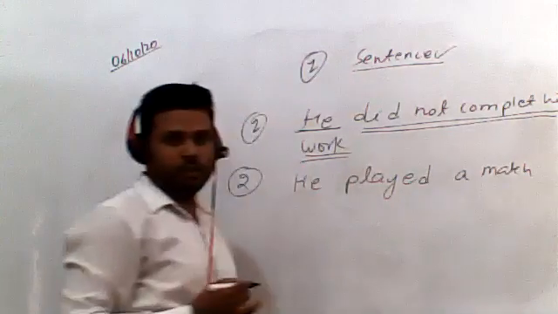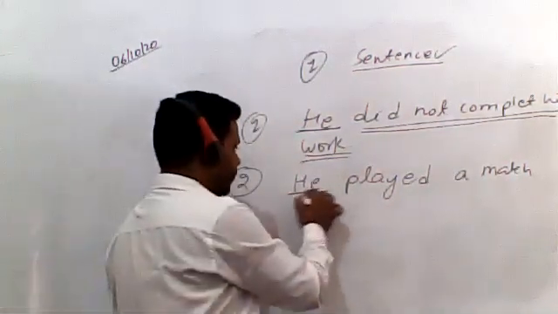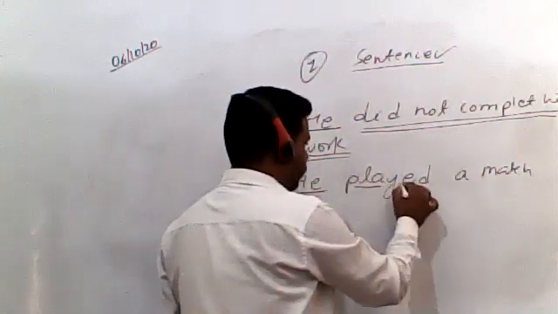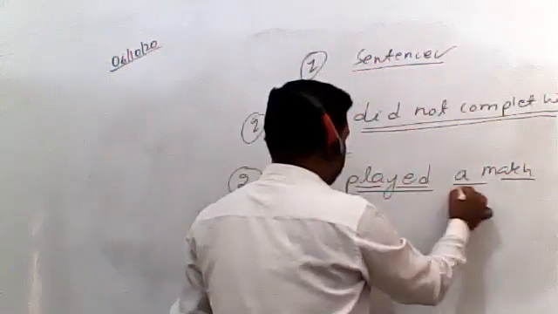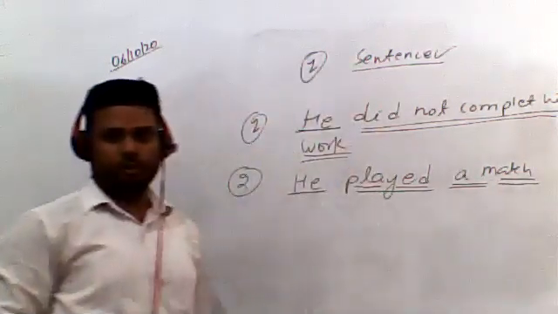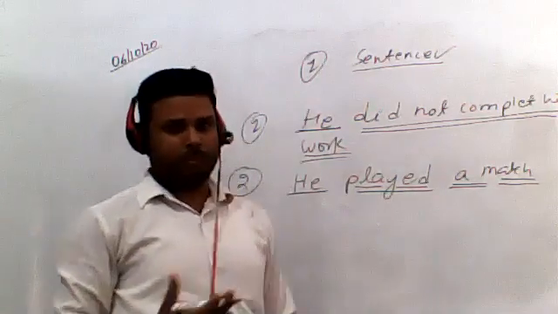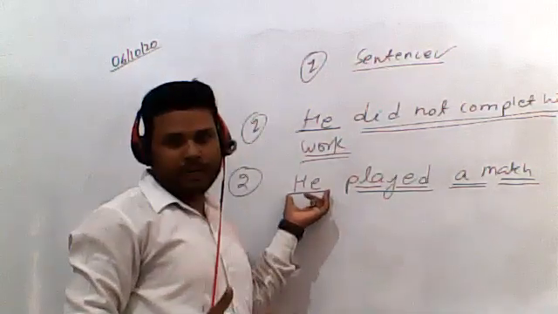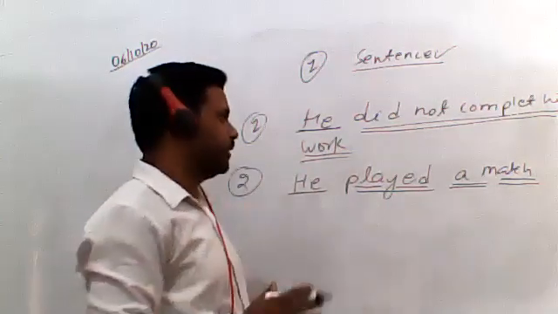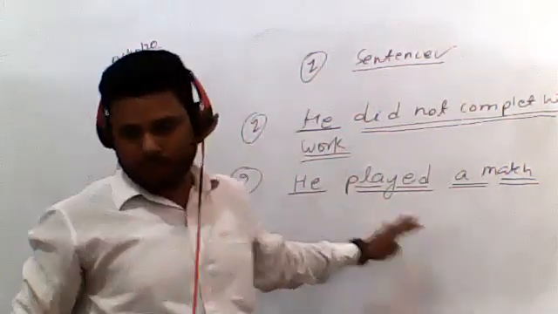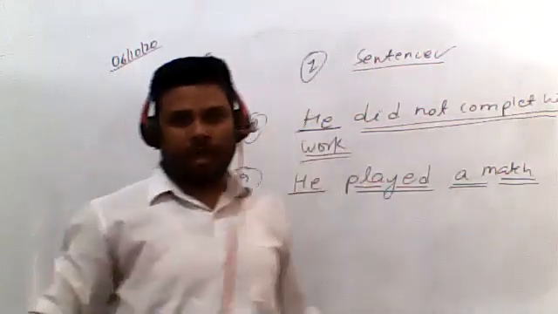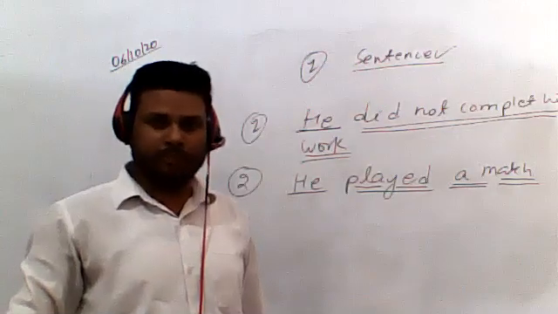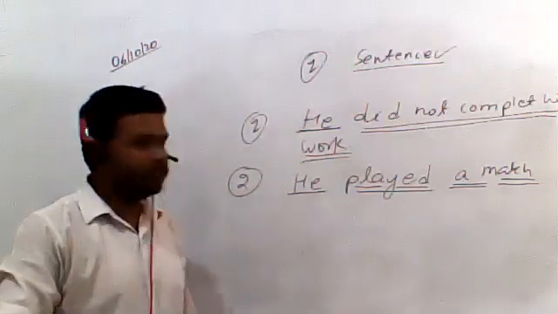He played a match. So again, what we need to do, we need to single underline the subject. So subject is he, so we need to just draw single line under it, and we need to draw double line under the predicates. So this is how you need to do, and it's very simple. I don't think there should be any problem for you. All of you can make your own sentence and just single underline the subjects and double underline the predicates. So I think this is how you can do it, and there should be no problem for you. So already I have written 2 sentences, 3 sentences you can make your own. आप 3 अपना sentence बना सकते हैं, and I don't think it is a difficult task for you.